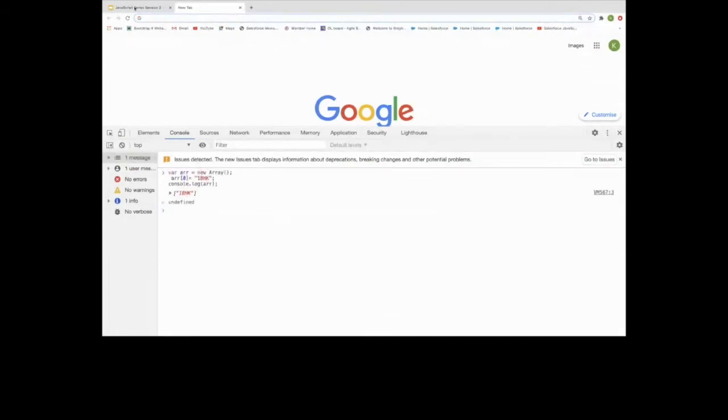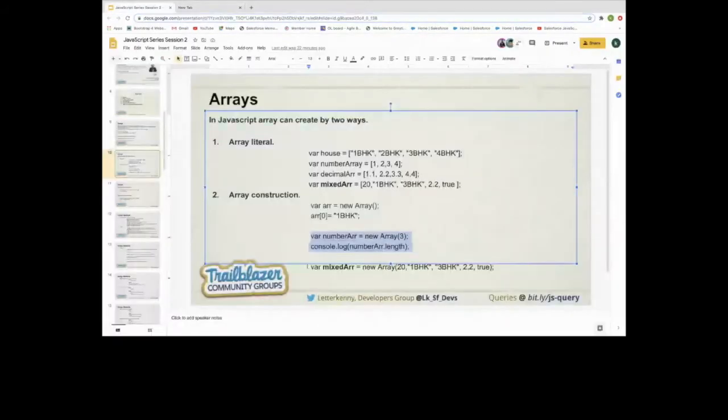Second example we have is for the number related one. And if you print that, it will return 3. That I already said. Third type is the mixed type, and also the number of variables we want to pass, we can pass them.